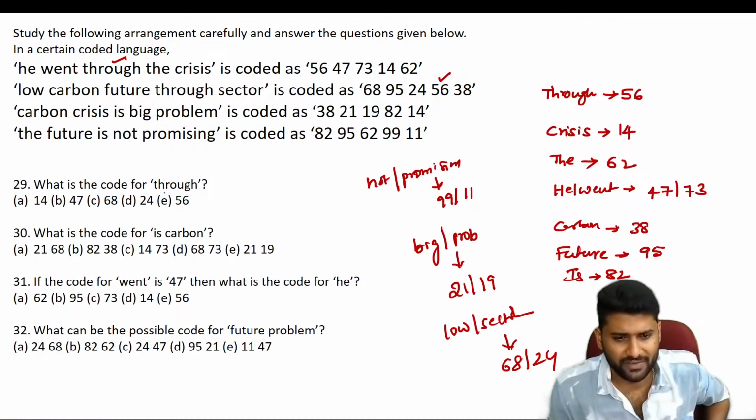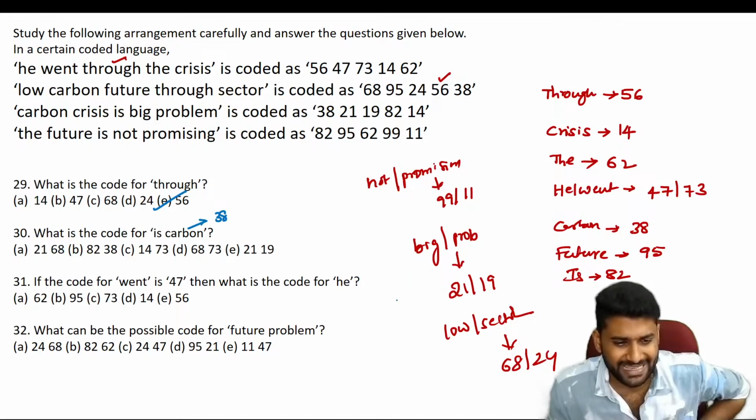Now what is the code language for "through"? 56. Another question, number 1. What is the code for "is carbon"? What about carbon here? Carbon is 38. What about "is"? Is 82.